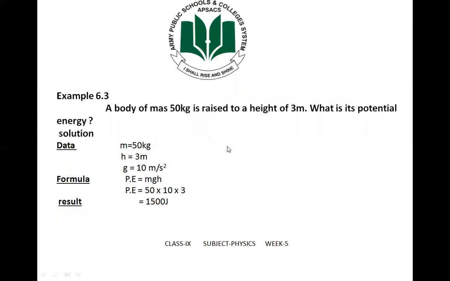Next is the example 6.3. A body of mass 50 kg is raised to height 3 meter. We have mass m is equal to 50 kg and height h is equal to 3 meter. We have to find the potential energy. The value of g is 10 meter per second square. The formula is potential energy is equal to mgh. We put the value of m 50, g is 10 and height h is equal to 3 meter. Multiplying 50, 10 and 3, we get the result of 1500 joule. The potential energy is 1500 joules.